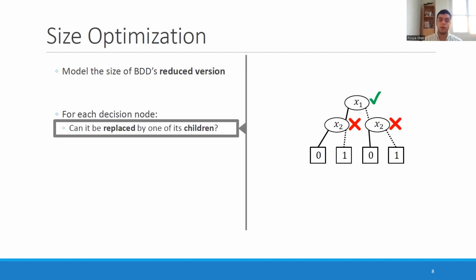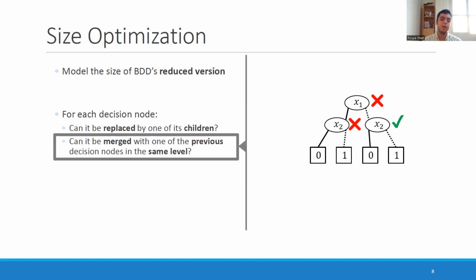So on the example on the right, we see that the node at the top can be replaced by one of its children because the two children that it has are identical. They use the same feature and they have the same labels at the bottom. So the decision that is happening at the top node is redundant and we can eliminate it. The second question that we can ask is, can it be merged with one of the previous decision nodes in the same level?